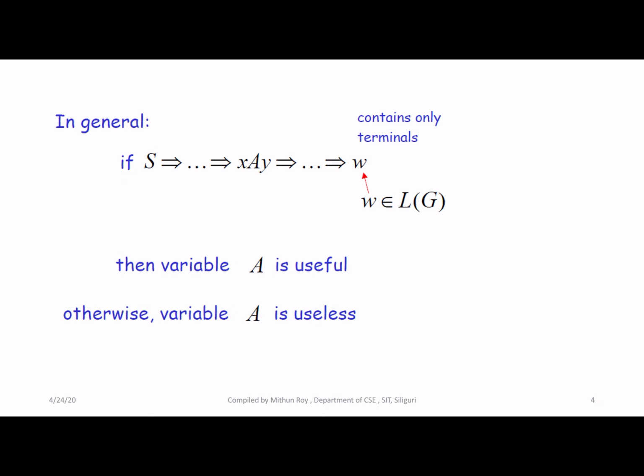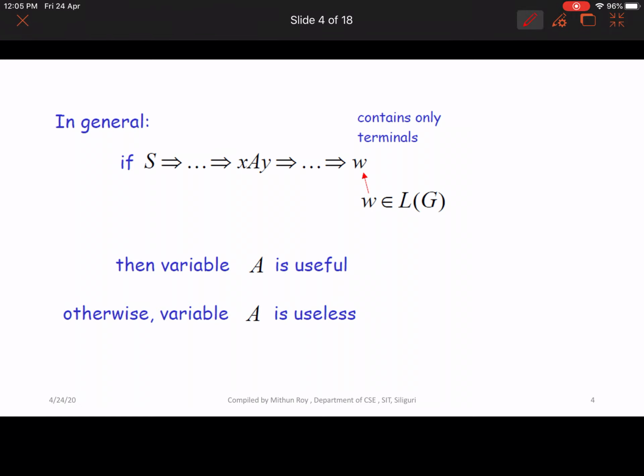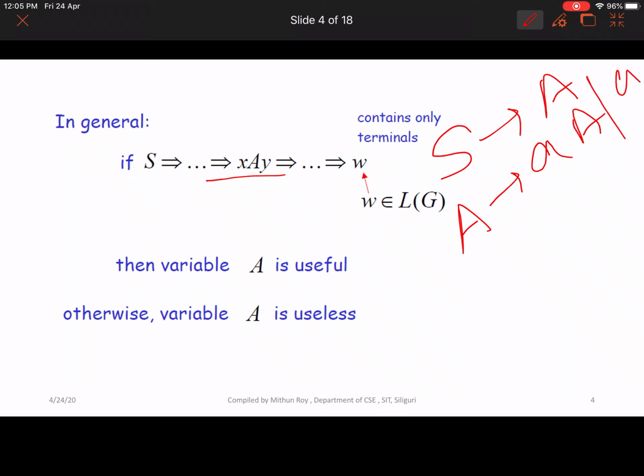In general, capital S to small x capital A small y, if it generates some strings and those strings belong to some certain language capital L, only those variables are called useful. Let's say capital S to capital A and capital A to small a capital A or small a, as an example.